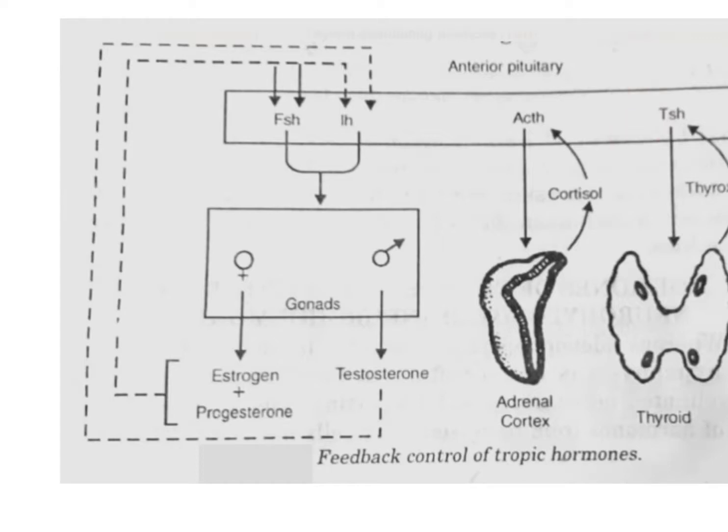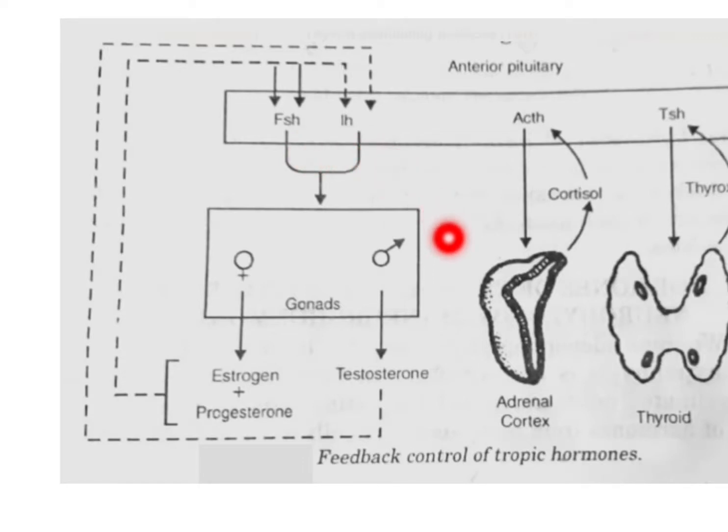Similar is the case with the gonadotropic hormones, which are the follicle stimulating hormone and the luteinizing hormone. These both stimulate the gonads in males as well as in females, and they secrete their respective hormones. In females, it is the estrogen and progesterone, and in males, it is the testosterone hormone. If in females the level of estrogen and progesterone increases, it gives a negative feedback to the pituitary gland, and it stops the secretion of follicle stimulating hormone and luteinizing hormone.